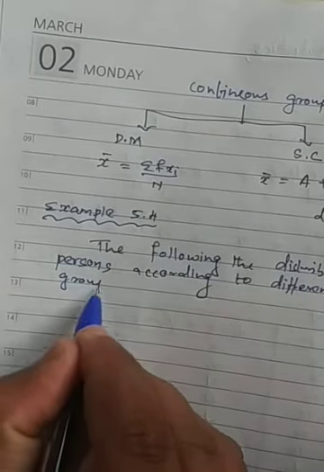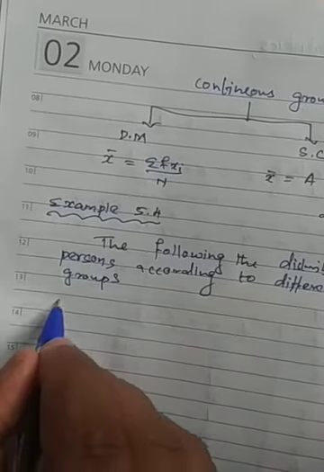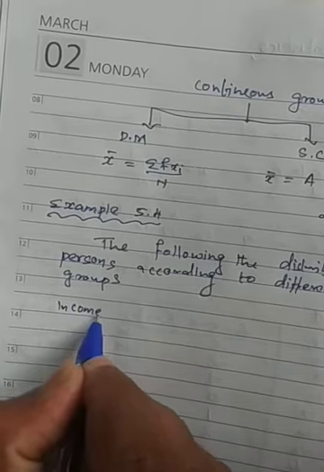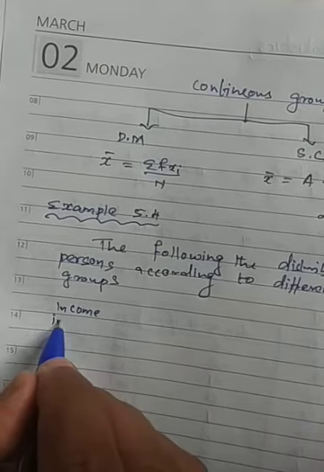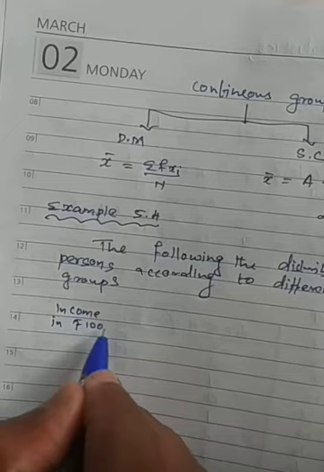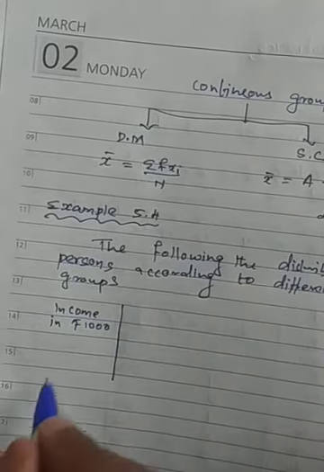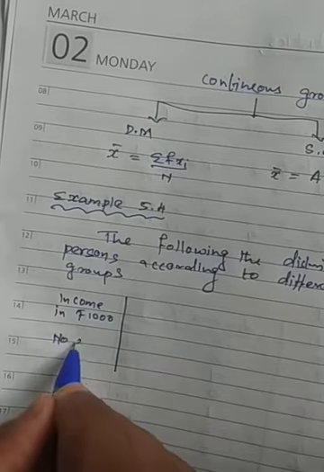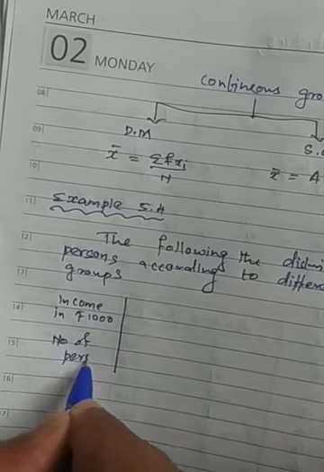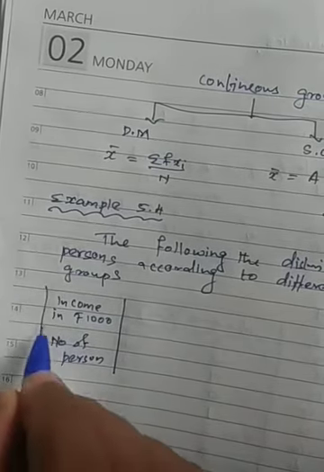This is the question. They are saying income in rupees 1000, that is in thousands, and the other is the number of persons. Two things, keep that in mind.